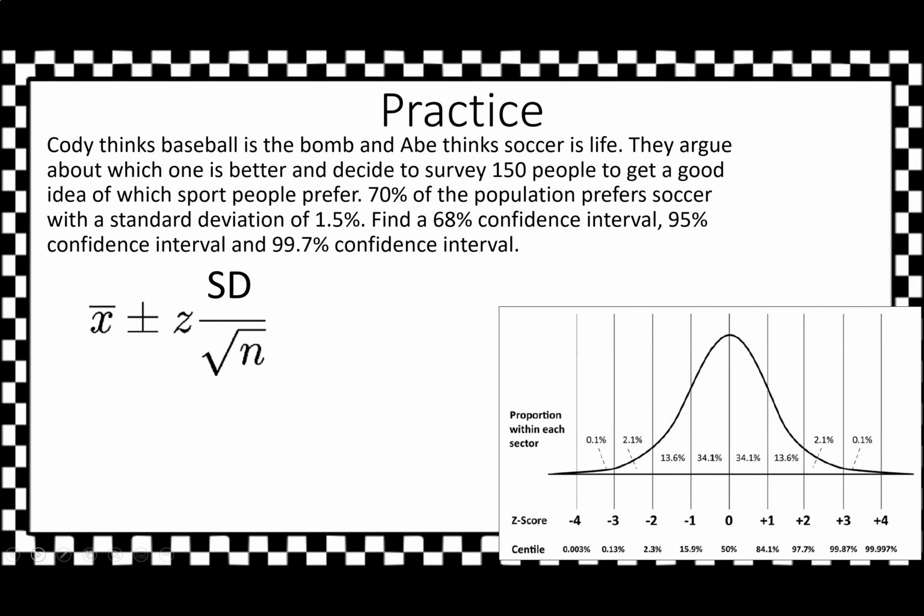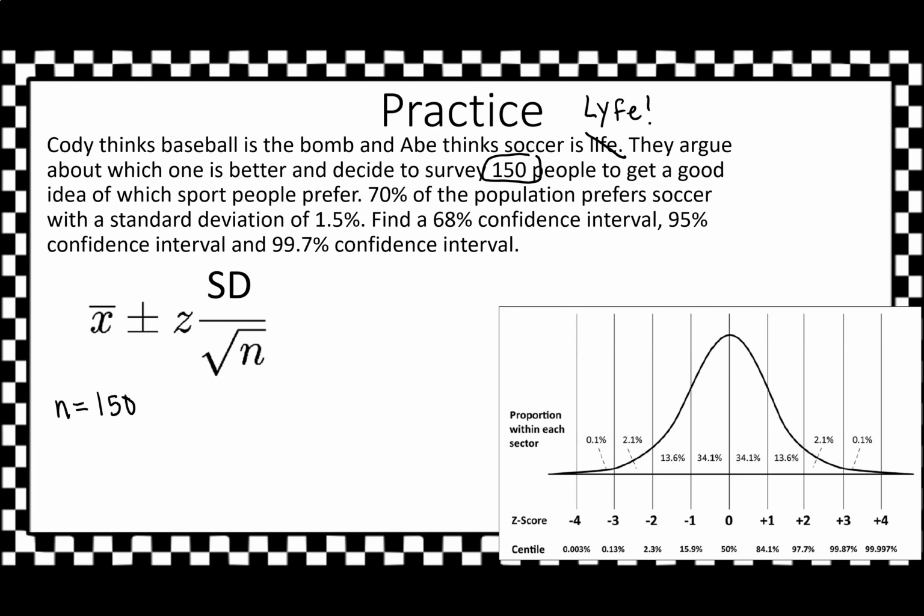All right, here we go. So we got a situation here where two people are arguing about which sport is better. So what we have is Cody thinking that baseball is the bomb and Abe thinking that soccer is life, although that's spelt wrong, L-Y-F-E. They argue about which one is better and decide to survey 150 people to get a good idea of which sport people prefer. So what's our N in this situation? Well, 150 people surveyed, that's going to be 150.